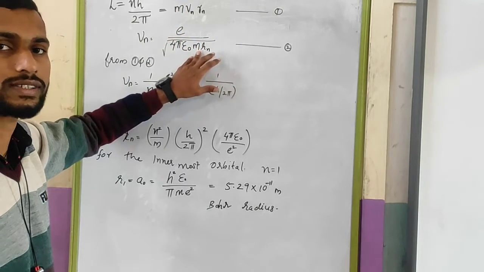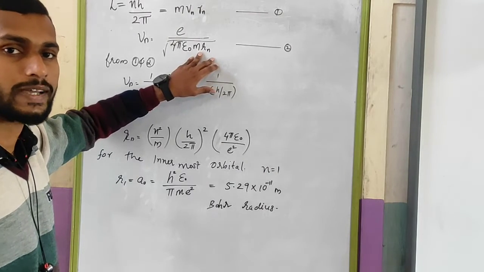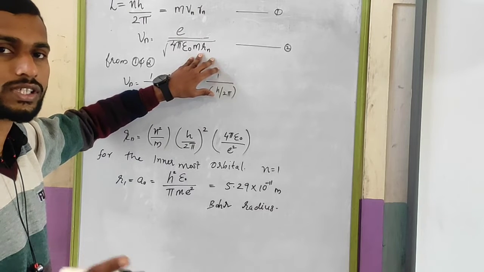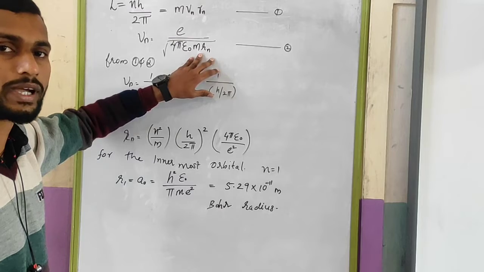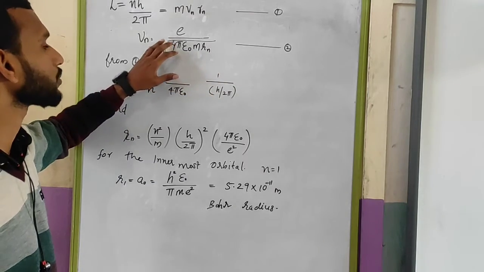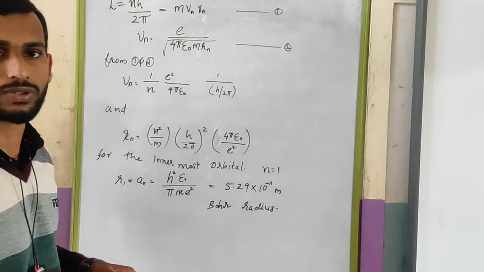Those who have not attended that class, just go through that equation and make it clear. The derivation of the equation is very simple. Just two forces, that is the centripetal force and the electrostatic force. Comparing them and coming to a conclusion, Vn is equal to e divided by root of 4 pi epsilon 0 m R.